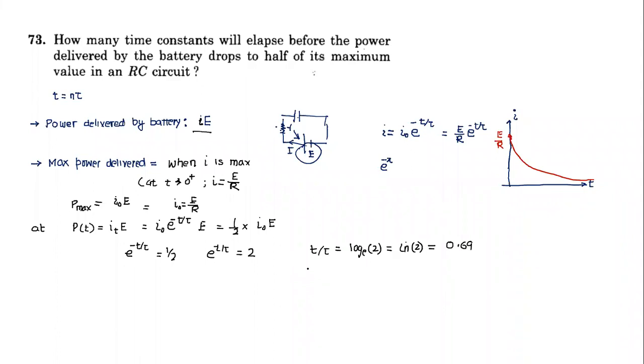So if I write n tau by tau, so many times, it is n times tau. So n will be equal to 0.69. Sir, is this the power consumed by the resistor, sir?